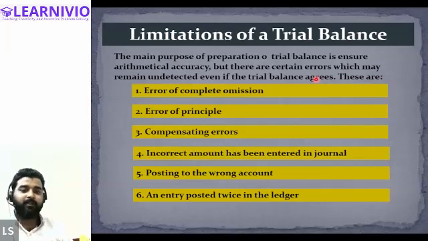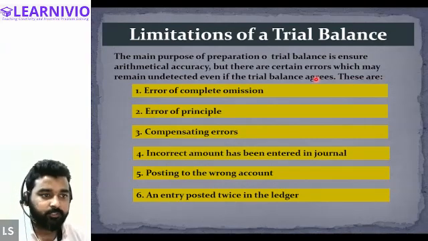If both the sides have equal balance, then we usually presume that there is arithmetical accuracy in the ledger, or the values of the journal have been recorded correctly. But even when both the sides of the trial balance agree, this does not prove that there cannot be any error. Even if both the sides of the trial balance match, there is a possibility that the arithmetical accuracy is not there.